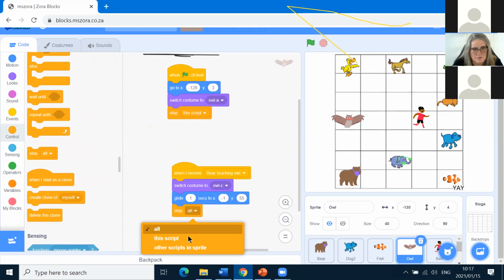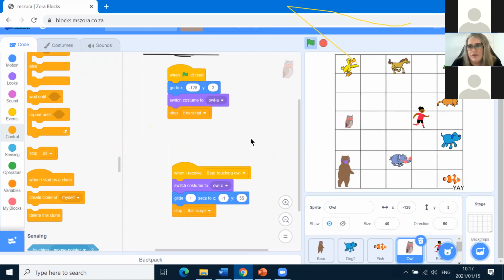We'll just get into the good programming practices. I'm going to click the green flag. You see Owl is in the right place now. Okay, super awesome. All right, I'm going to stop the program. Can you see what happened when I clicked the green flag? Owl went there and she sat in her place. Good, that's what we wanted.